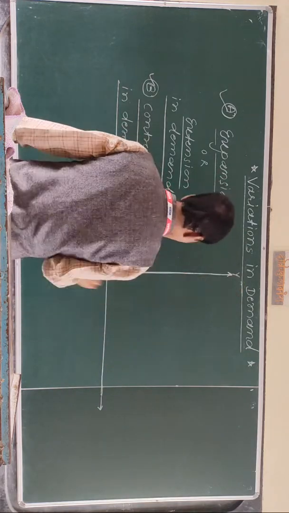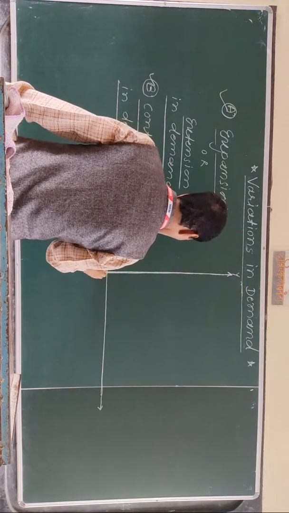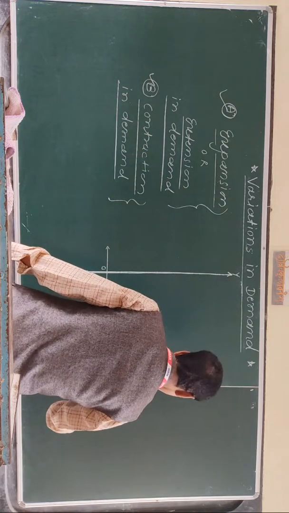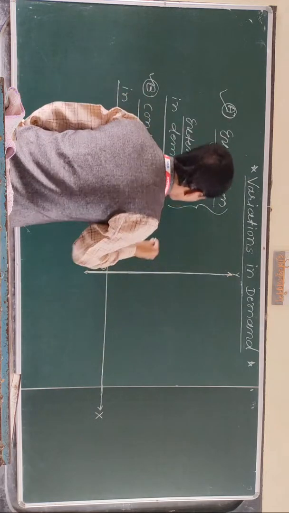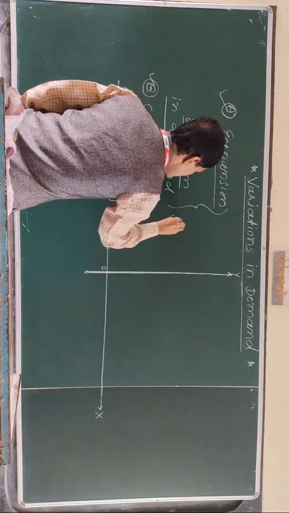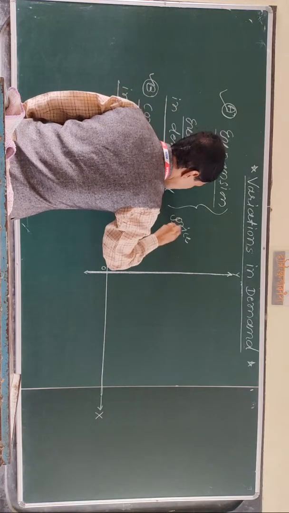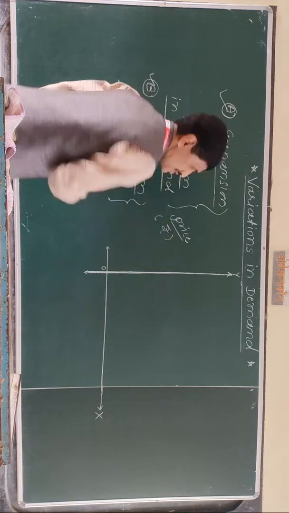So, Y, O, then X, Y O X. The Y axis indicates the price of commodity in brackets, rupees.